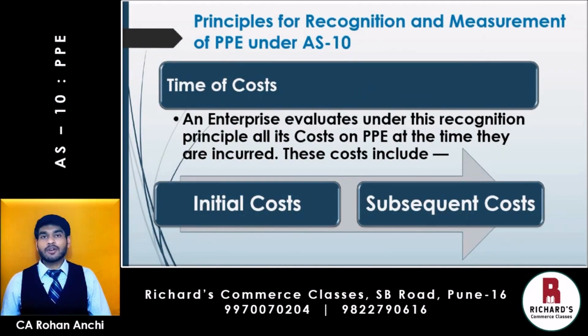Then what are the timing of costs? Now the first time when you purchase an asset or you construct an asset, all costs that is incurred there will go under the heading of initial costs, and subsequently later on when you are making some additions to that fixed asset or some improvement to that fixed asset or some changes are being made in that particular PPE, then all those costs incurred for those changes will be included under the head of subsequent costs.